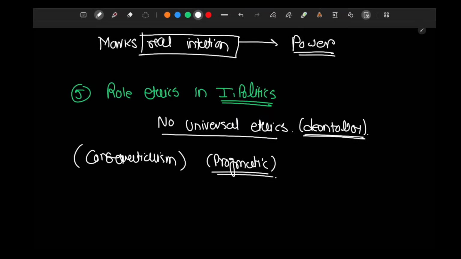India is a non-violent country. India does not attack anyone. India has not started any wars. We have finished some, but we have not started any war. Right? But the principle of non-violence, the principle of peace in Indian foreign policy, is not deontological. It is not absolute.